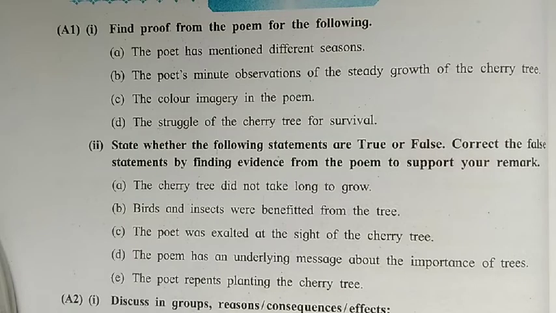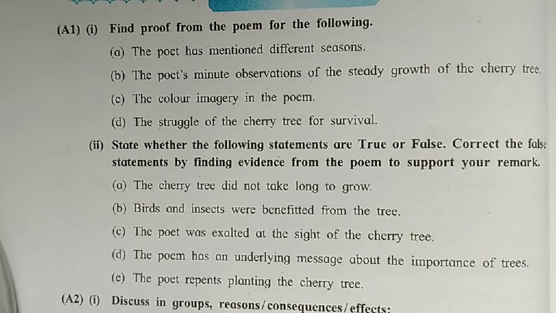Correct. Next, number C. The color imagery in the poem. Is there color imagery in the poem? What lines show color imagery? The line, answer is, the line made a miracle from green growing pain is proof that the poet has used color imagery in the poem.